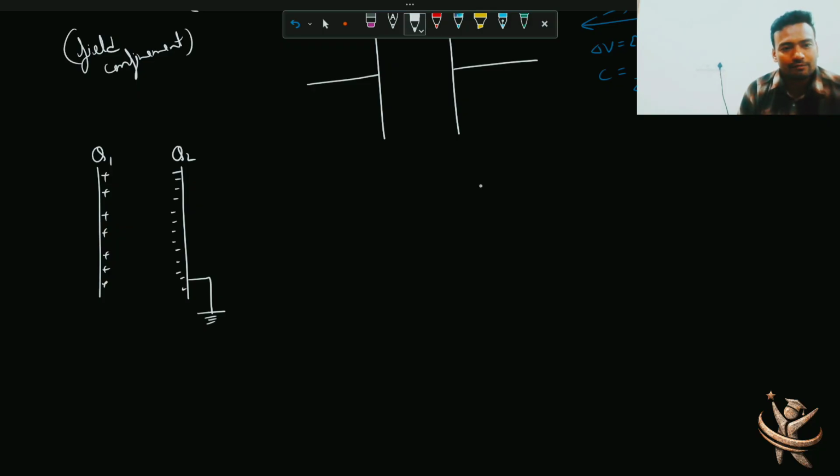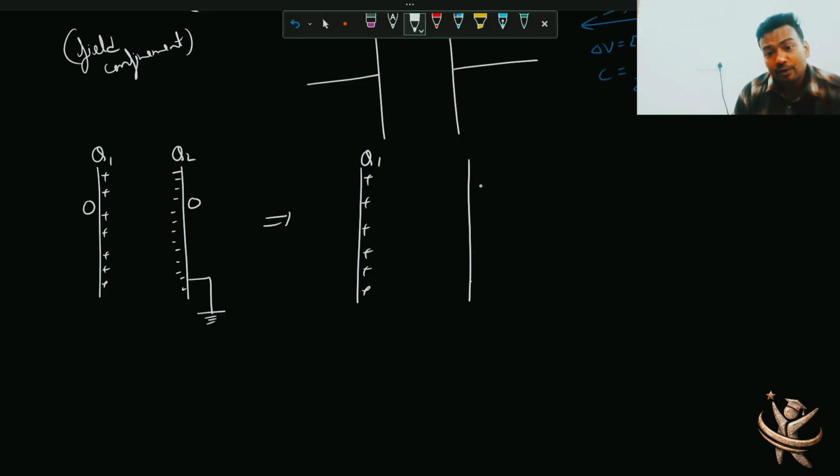And we know one concept from the previous electrostatics chapter: if one of the plates is grounded, the outermost plate, you'll get zero charge, right? So the whole positive charge will be here and the whole negative charge will be here. But this time, this negative charge is not Q2. So what is the actual figure? This will remain Q1 because it is not connected to any other plate or ground. But if I talk about this other plate which is connected to the ground, see, all this positive charge needs a negative charge equal to it.